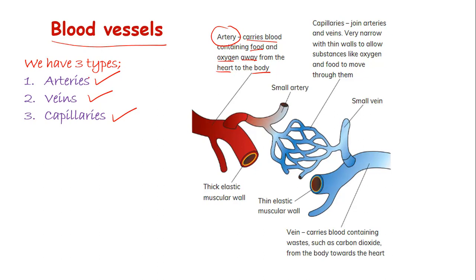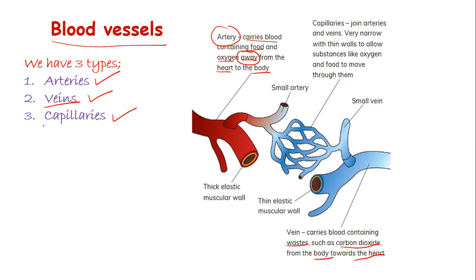We have, of course, the veins. The veins carry blood from the body back to the heart. So the veins are carrying blood towards the heart, while the arteries are carrying blood away from the heart. These veins carry blood containing the waste substances from the cells, such as carbon dioxide, and it is transported from the body towards the heart.